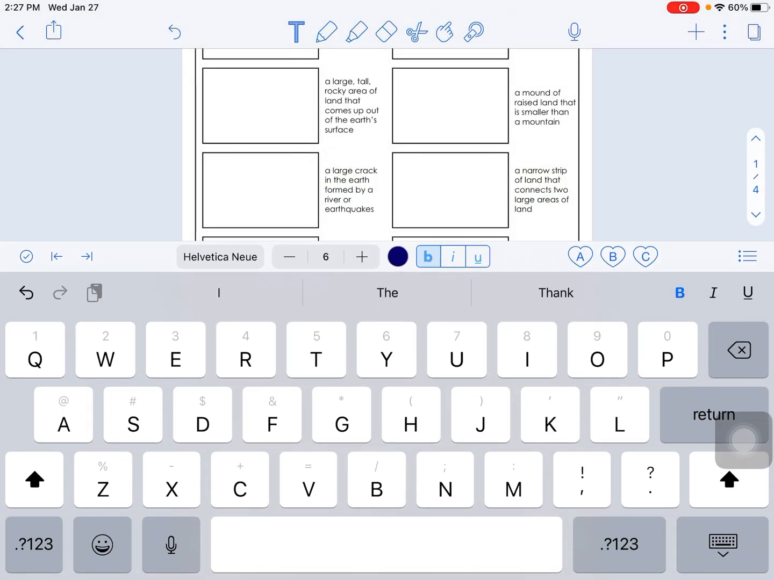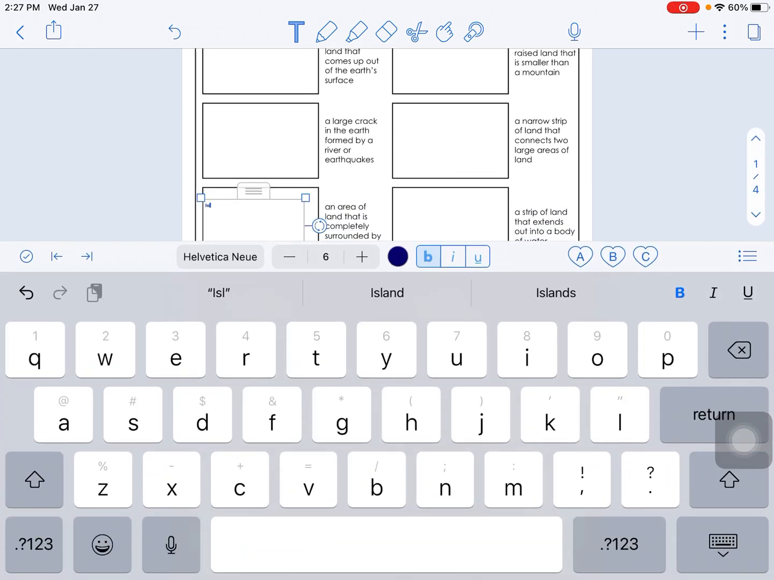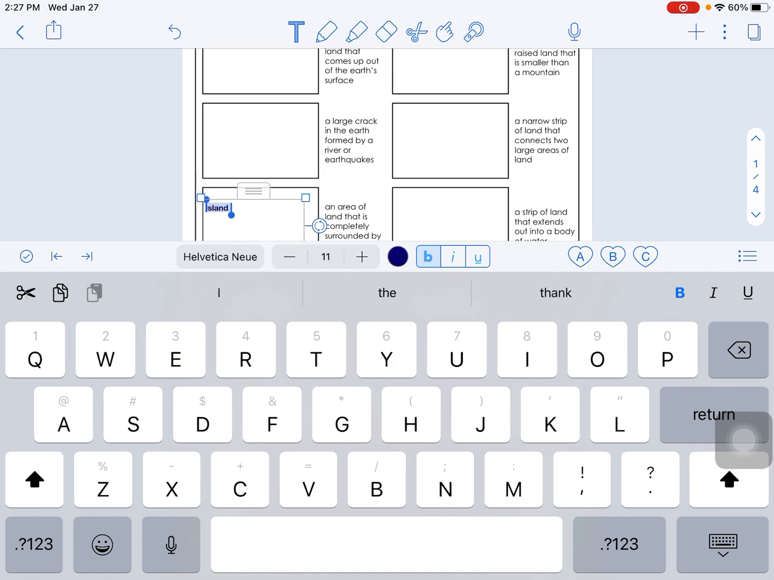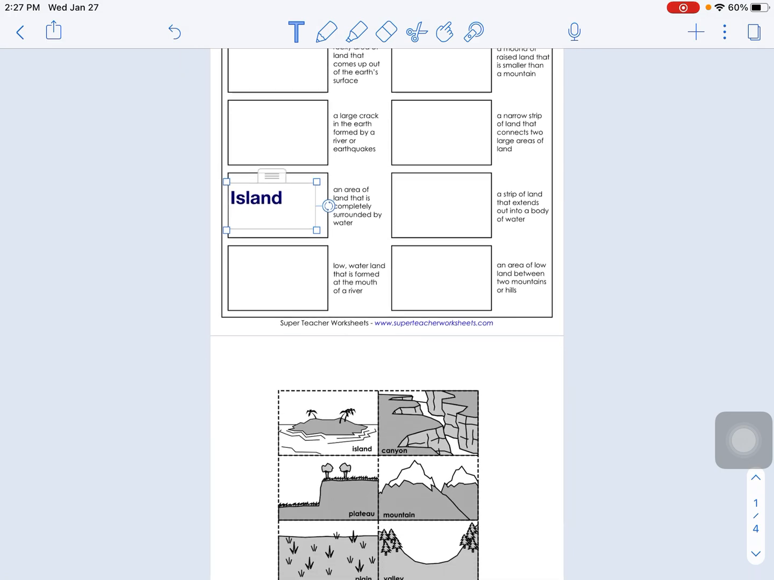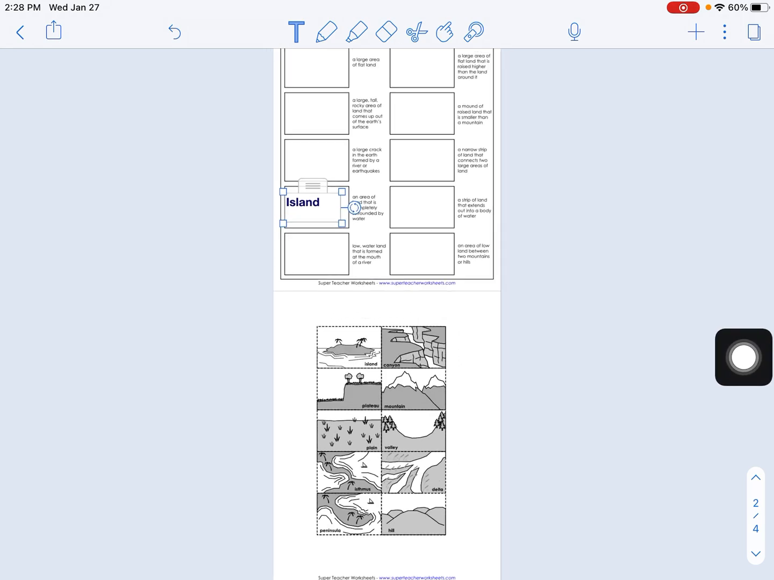Oh my goodness. Don't know what was going on there. Let's try this one more time. And my font is very tiny, so I'm going to make it bigger. There we go. All right, so that is your job, is to try to read the descriptions and see if you can figure out which description matches the correct picture down here. So again, for this example, it was an area of land that is completely surrounded by water. You can look at the picture here. It is a piece of land completely surrounded by water.